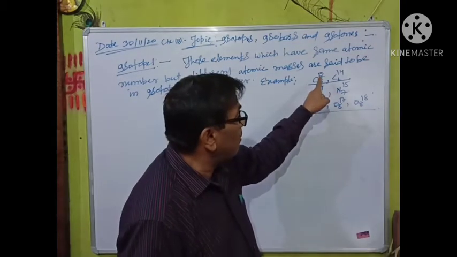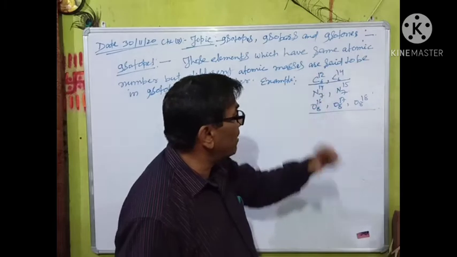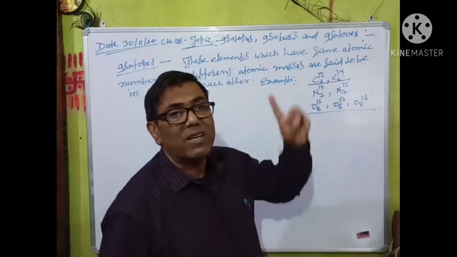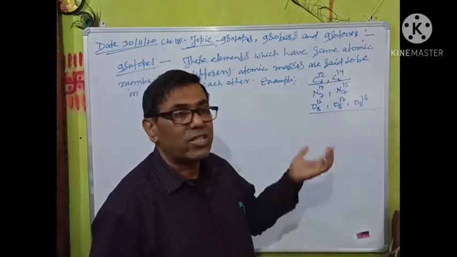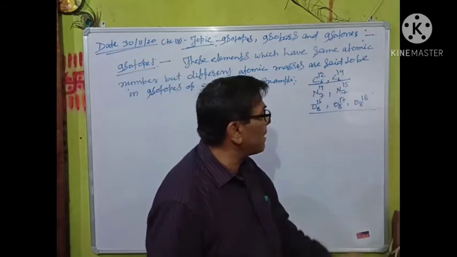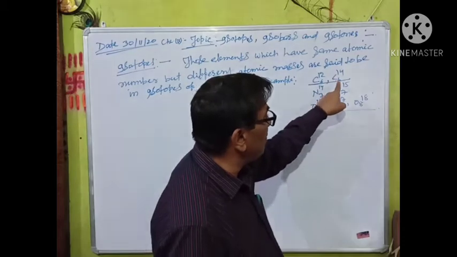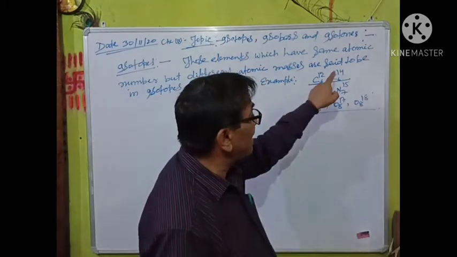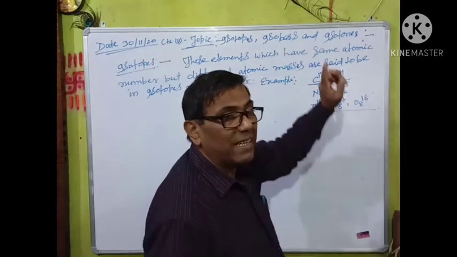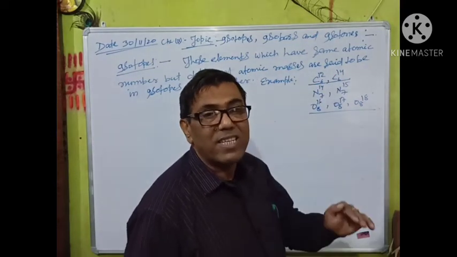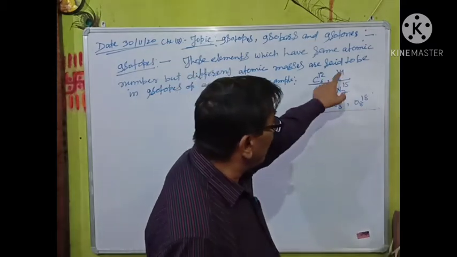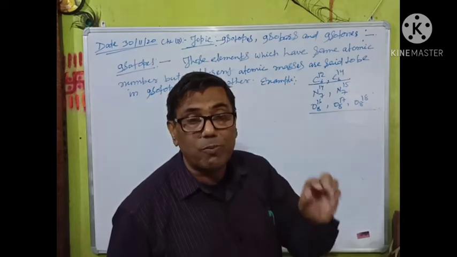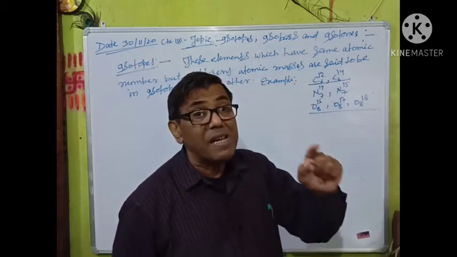The first carbon atom, with atomic mass 12, has proton number 6 and neutron number 12 minus 6, which is 6. But the second carbon atom, whose atomic number is 6 and atomic mass is 14, has proton number 6 and neutron number 14 minus 6, which is 8. So atomic masses are different due to the different number of neutrons present in the nucleus of the same element.